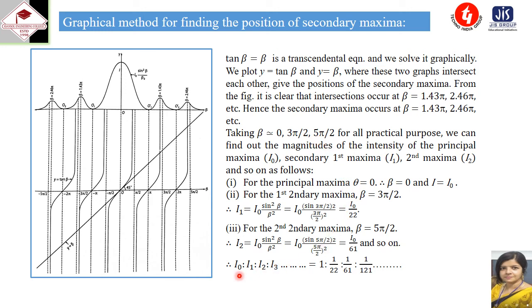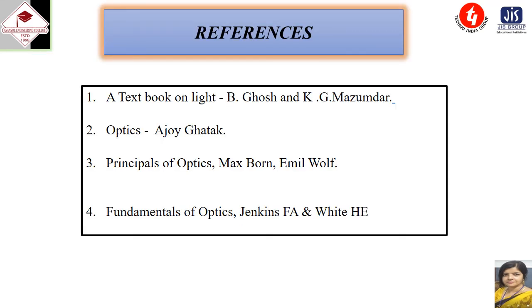And here at last what we have calculated is the ratio between the intensities of the principal maxima, the first secondary maxima, then the next secondary maxima, that is I2, I3. In this way we can find out the value, and it is given as 1 is to 1 by 22 is to 1 by 61 is to 1 by 121 and so on.